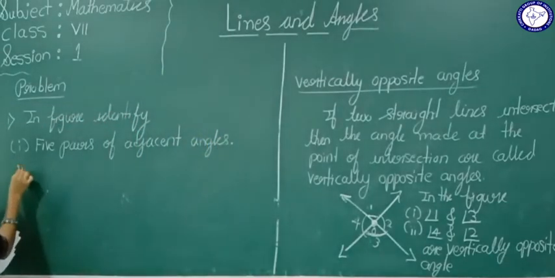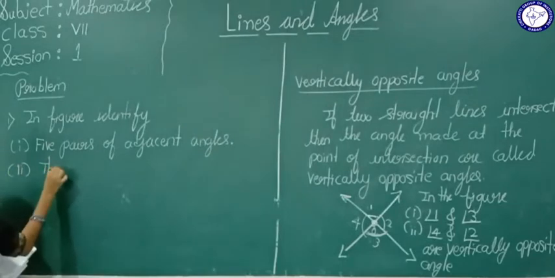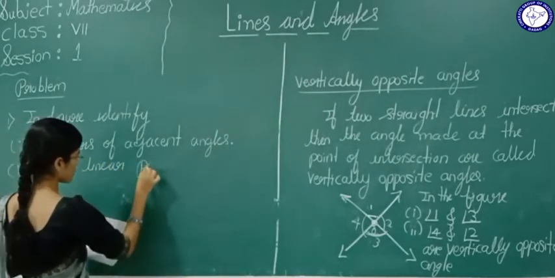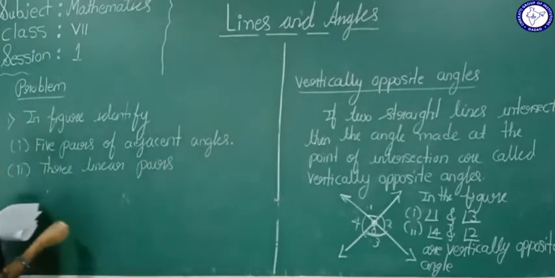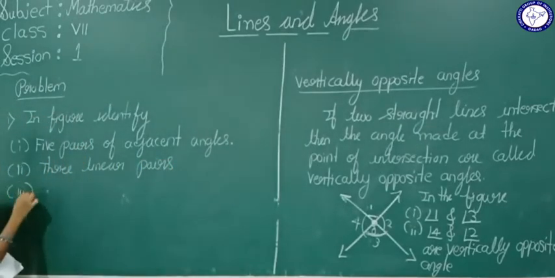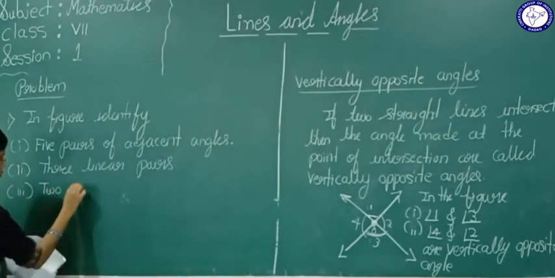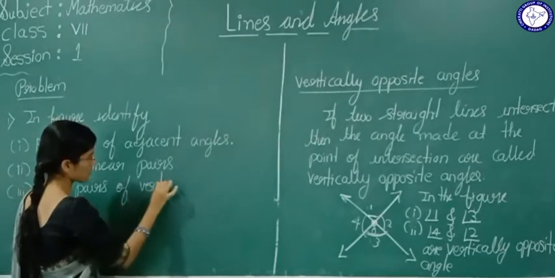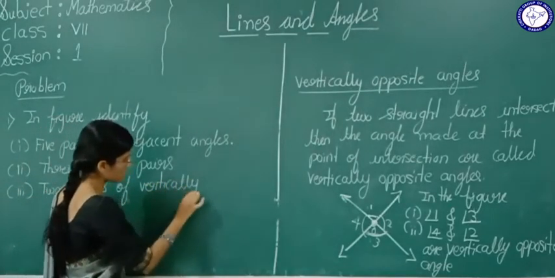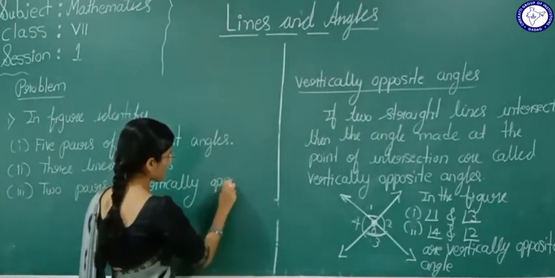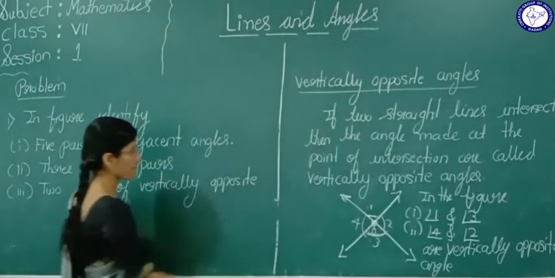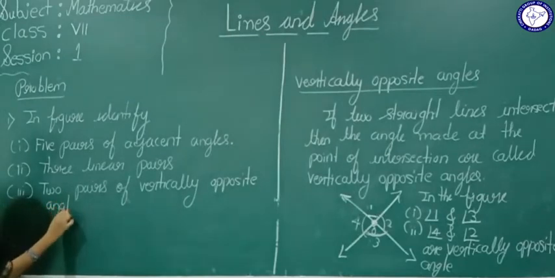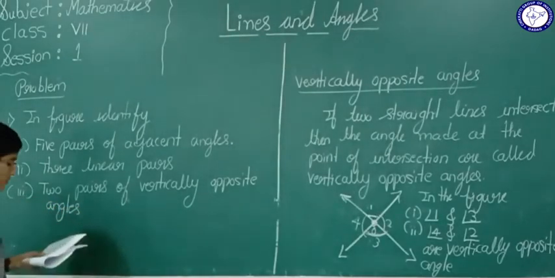Second one, 3 linear pairs. And third one, 2 pairs of vertically opposite angles. See in the figure, I will draw here the figure they have given.